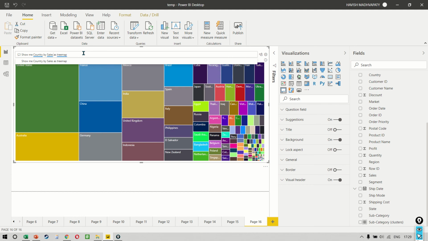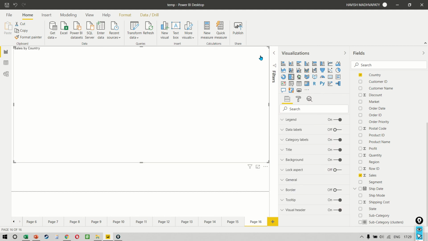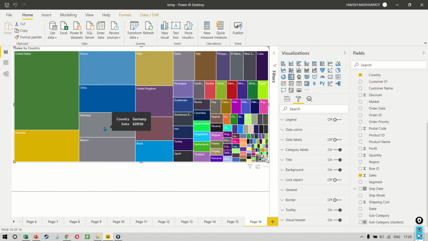A lot of features in the Q&A visual is still under preview and it is expected that in the months to come, Microsoft will keep on adding more and more capabilities, but definitely a feature worth a try. And more often than not, when you create a dashboard for a user, you would want to have at least some Q&A visuals kept inside. Once you've asked a question and you're happy with it, you can click on this button which says turn this Q&A result into a standard visual. Do remember that once you have done this, you will not be able to go back to the Q&A.